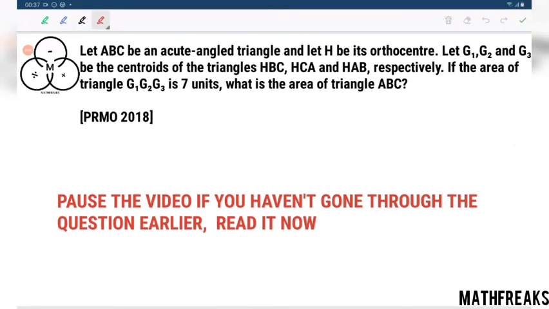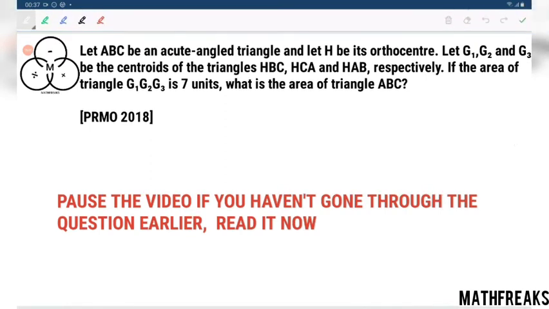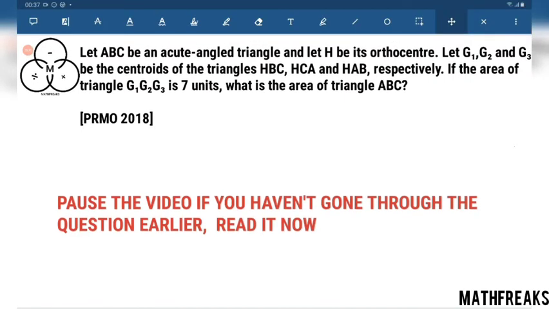Interestingly, in such questions we have two ways to proceed, and often these are asked in very good examinations. Once we tackled an RMO question about a point E inside a square, a cyclic quadrilateral. This was an old RMO question, I guess. And this is a latest PRMO question.